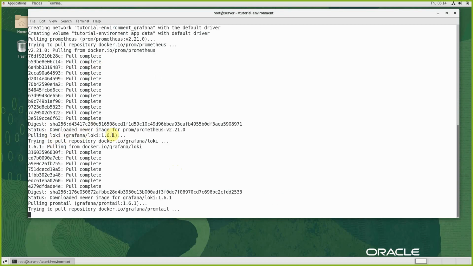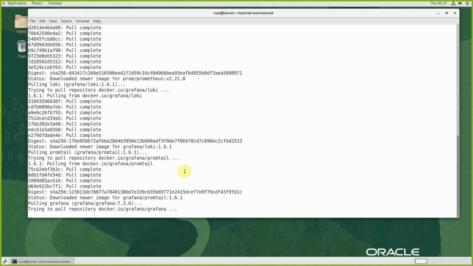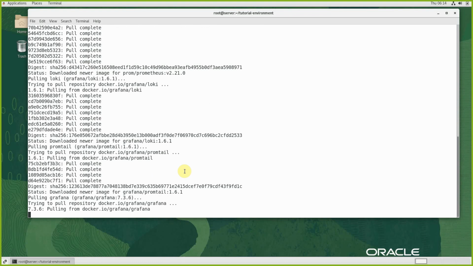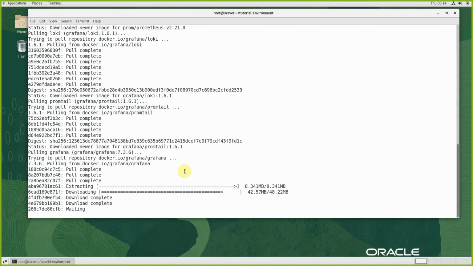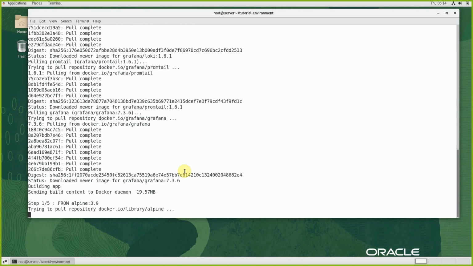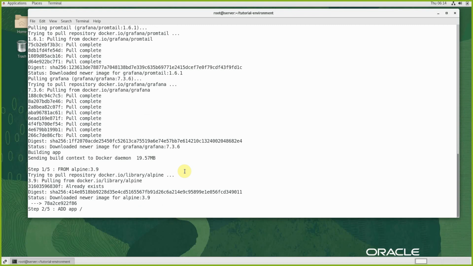Starting, this is Loki image, this is Grafana Loki, then now it is working on Prometheus. All these containers will be started by the Docker compose file, and the connectivity and everything will be set. So in other words, when all these containers are ready to run, we will be able to access everything, Grafana, then Prometheus, then Loki, and then other applications, and we will see what all is available where. And this is building an application also. It is going to deploy that application also as a container.